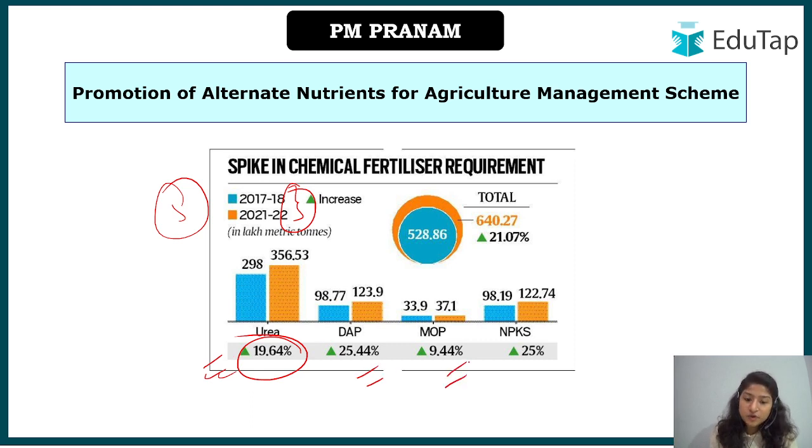DAP, 25.44%, MOP, that is muriate of potash, by 9.44%, and the overall mixture of fertilizer, which consists of NPK, 25%. Because this consumption is increasing, the subsidy is also increasing, and that is nothing good for the environment. So this is the basic idea of this scheme.